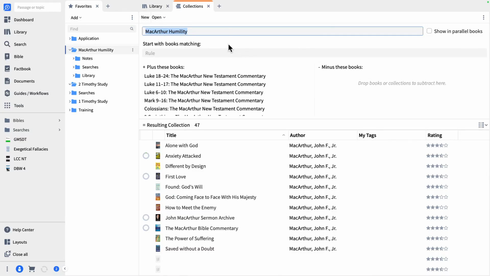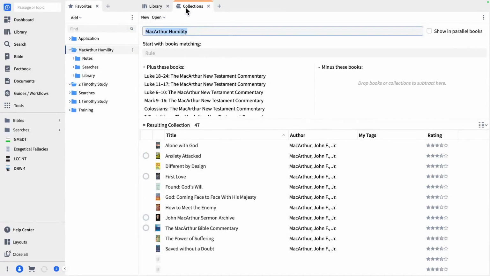So now I've got a collection that I'm going to be able to use of just John MacArthur books. So when I do my searches, I'm going to select that as the group of resources to search in. I'll show you how that works, but let's save that collection, so that if I need to come back to it and add anything to it or delete anything from it, I can do that very quickly.